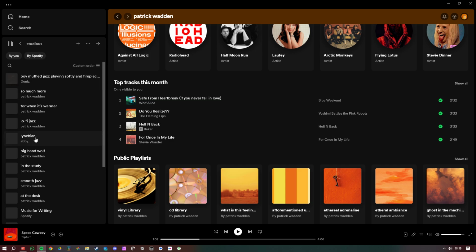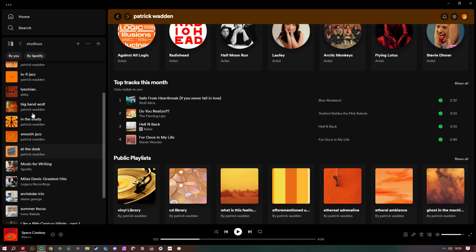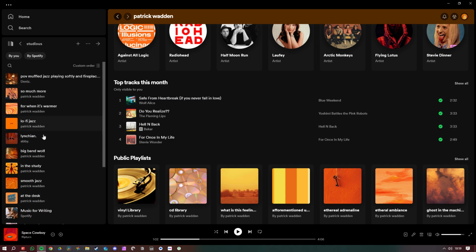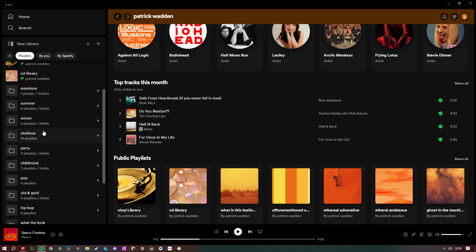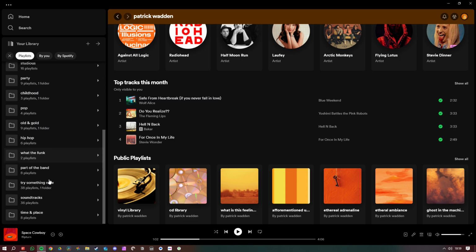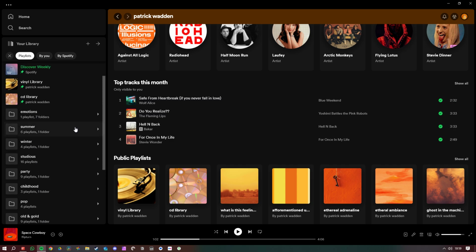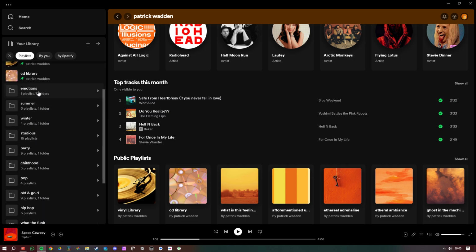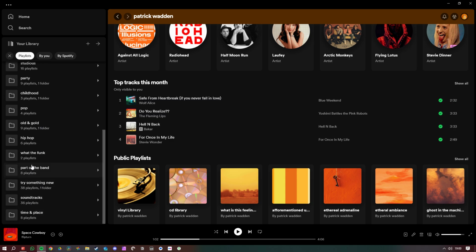Another big one that I have is Studious, which is obviously the music that I listen to when I'm studying or working, and I have it in different categories as well. This is a bit messy right now, but I need to condense it and clean it up. I've been thinking about putting them all under the Emotions category, and then I could take out Emotions and just have happy, sad, and so on all the way down, which works for some of them but doesn't work for others, like time and place and soundtracks and things like that.